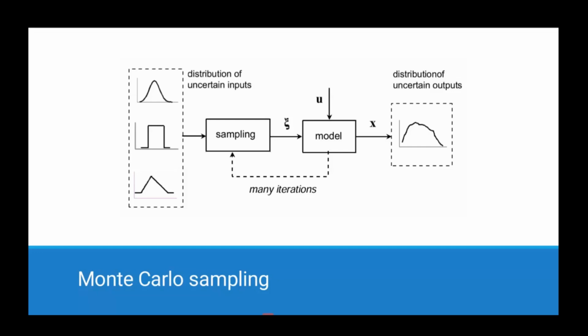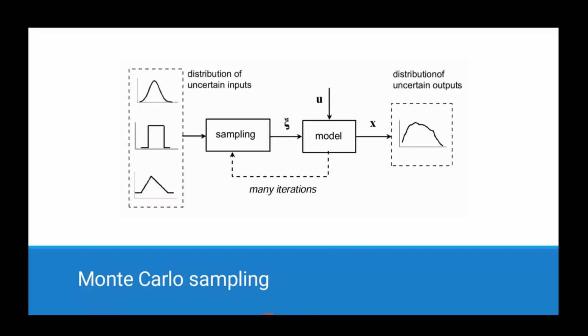The model may be a first principle model or some kind of mathematical relation that is established between the state variables and the control and uncertain variables. Now the model is run for the particular sample and the corresponding output state variable is obtained. Similarly, we run that many times. This sampling is done many times. For each sample, we run the model and get the corresponding state variable. Now we will get an output probability distribution for the corresponding state variables. So there is now a relation between the input variable and the output variable.